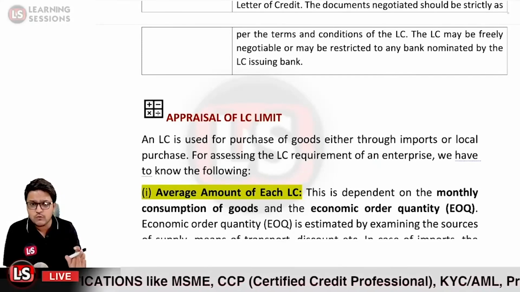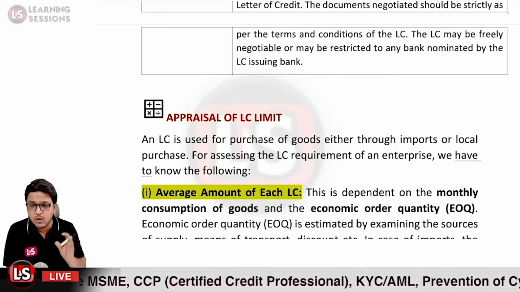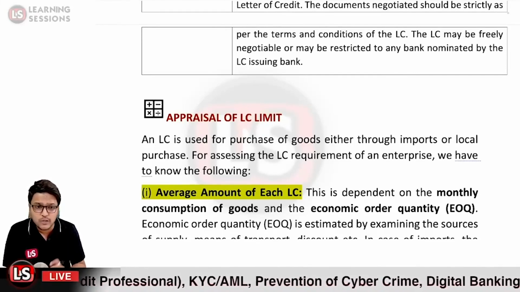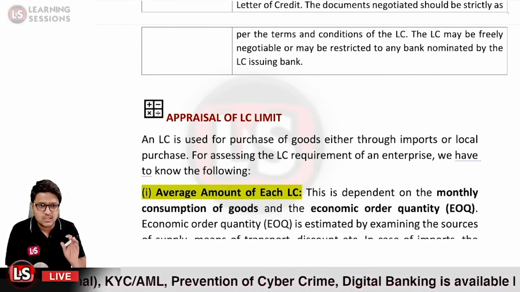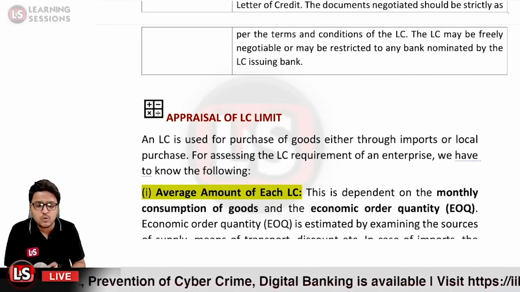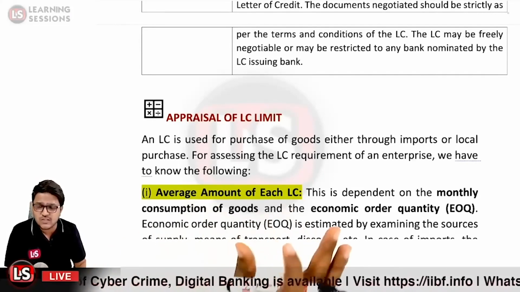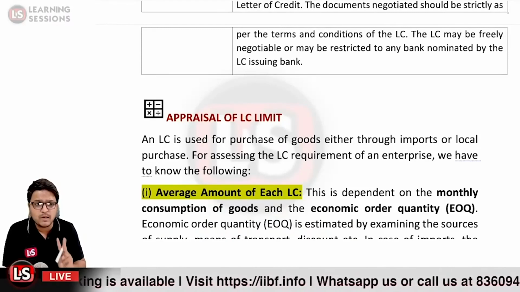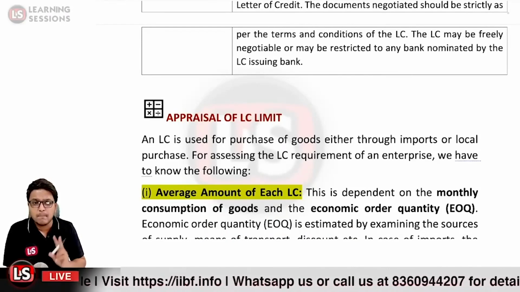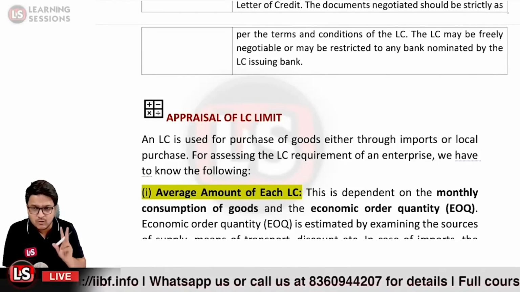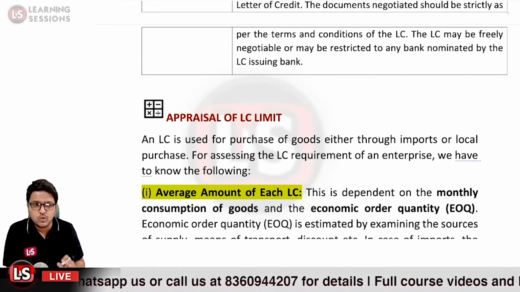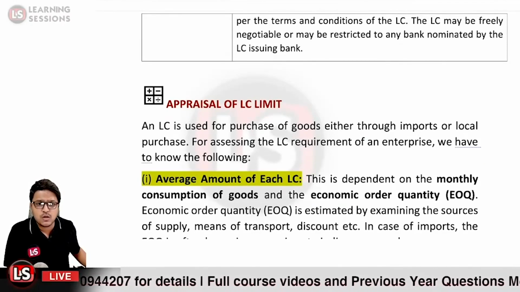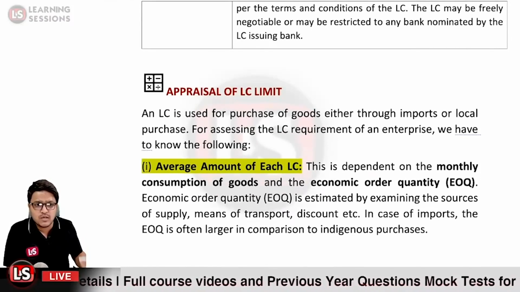So you need to find out financially what amount or what volume you must be importing so that it is economical for you. So this is dependent on the monthly consumption of the goods and the EOQ, that is, what will be the average amount of each LC. To define the average amount of LC, you go for two particular parameters. First, the monthly or annual consumption of the goods, and second, the EOQ, that is the economic order quantity. EOQ is estimated by examining the source of supply, means of transport, and discount we are getting.